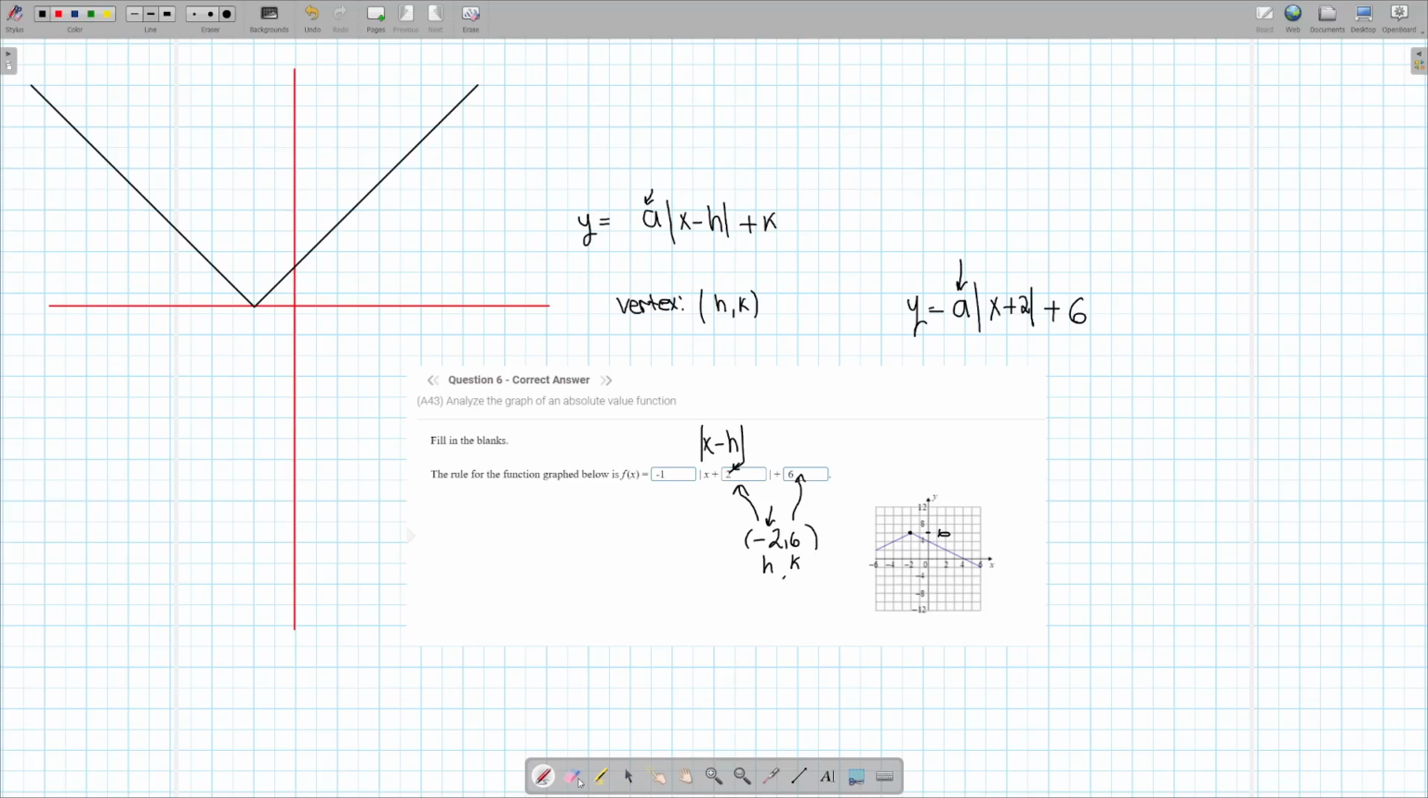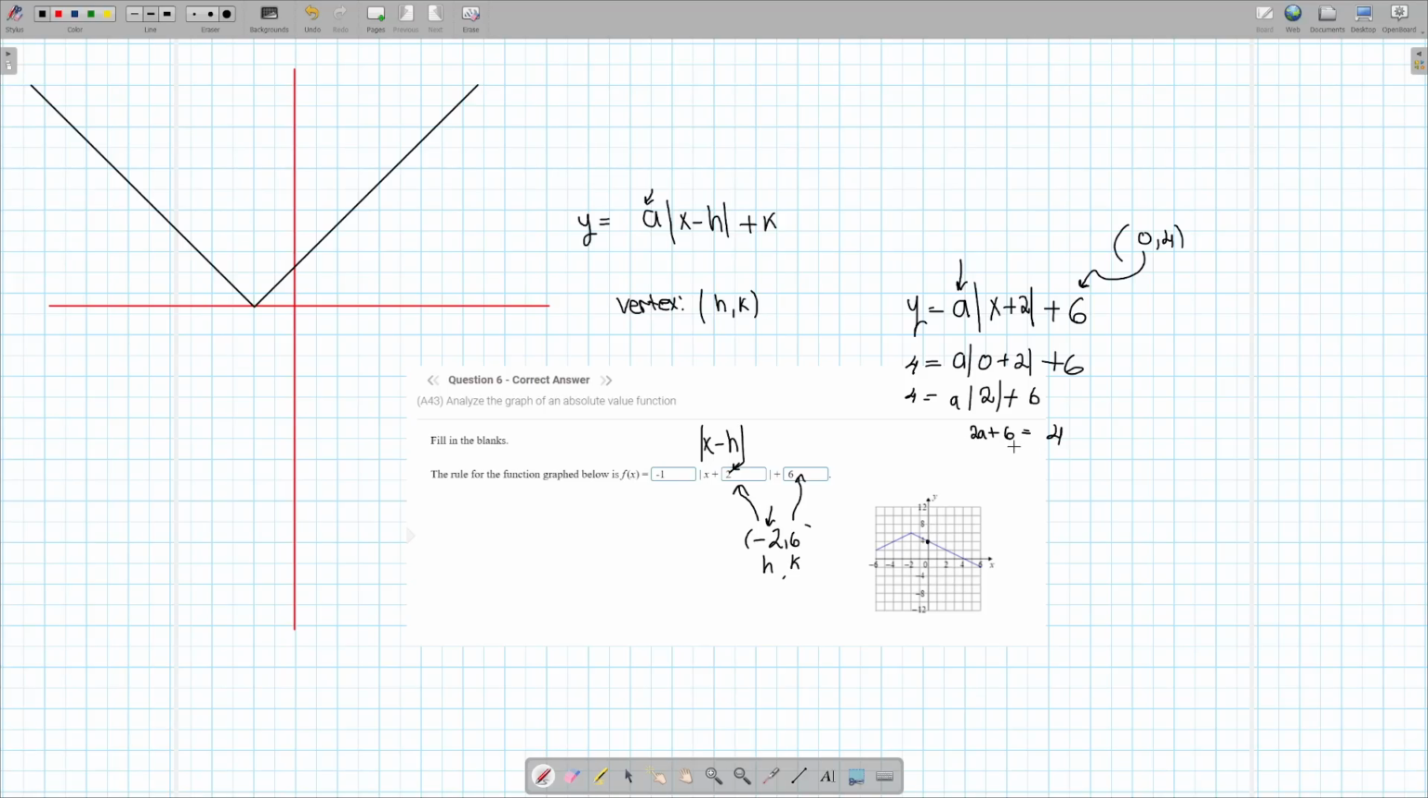To find this, the easiest thing to do is take any other point on the graph. But that other point cannot be the vertex. It has to be another point. So let's take 0 comma 4, for example, and substitute it into our equation. So the y is 4. So 4 equals a times absolute value of 0 plus 2, plus 6. 0 plus 2 is 2, a is outside, plus 6 equals 4. Absolute value of 2 is 2, so 2a plus 6 equals 4.